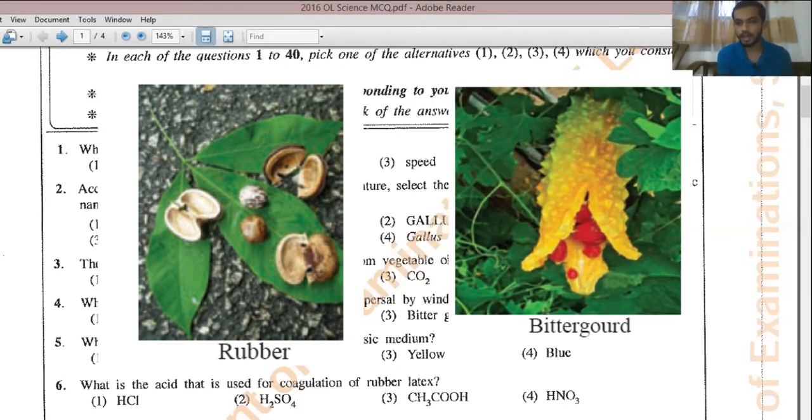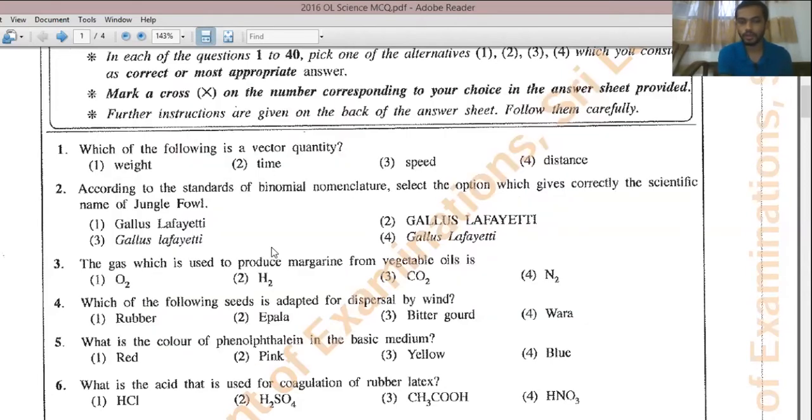And then there is vara, which is light and which can float, which has wings, right? So it is dispersed by wind. So the answer should be the fourth one. First one is dispersed by explosive mechanisms. 2 and 3, that means apple and bitter gourd, are dispersed by animals.